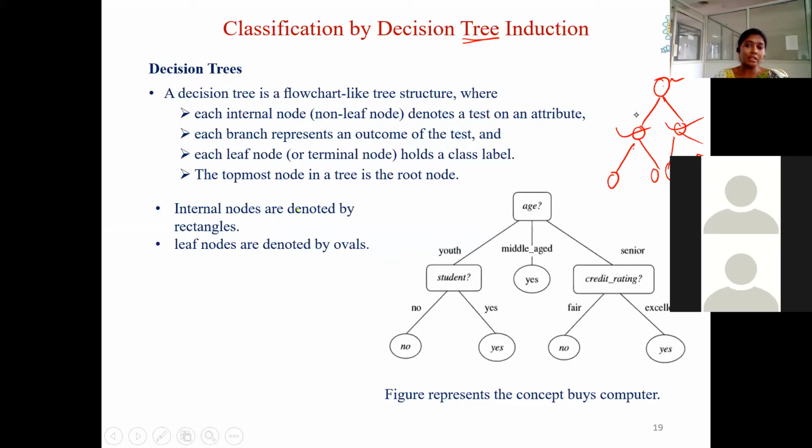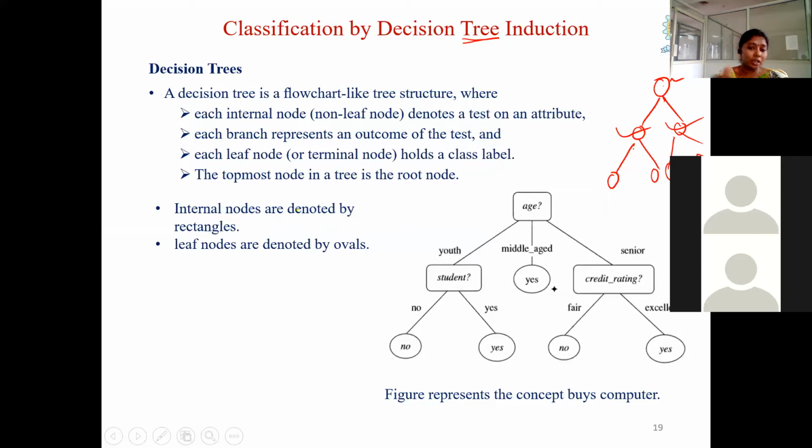Root node, this is the root node, and these are the internal nodes, and these are the external nodes, which are also called the leaf nodes. So in particular, in the case of a decision tree, each internal node denotes a test on the attribute.